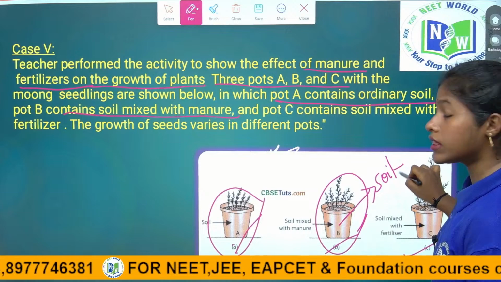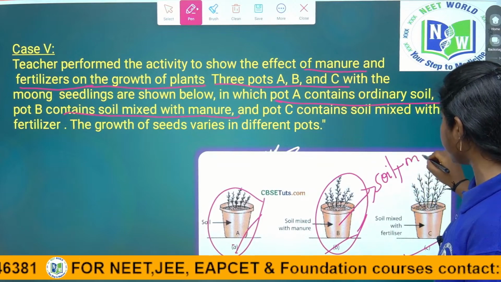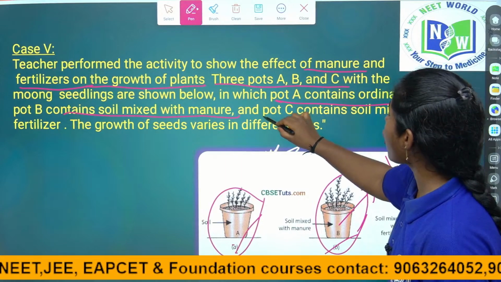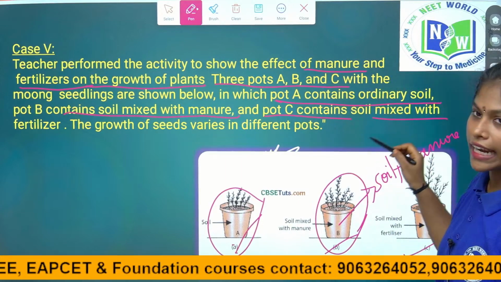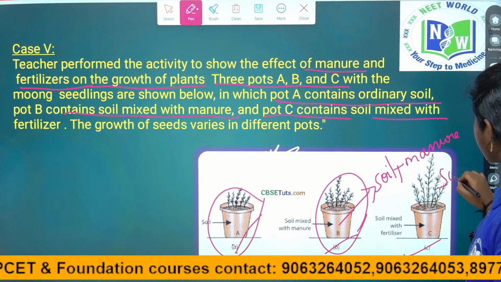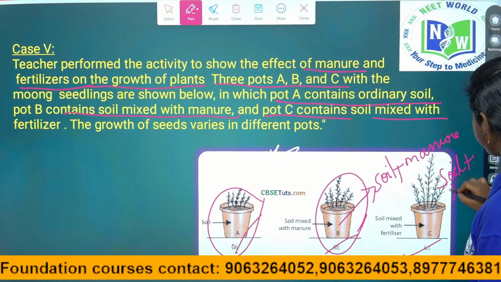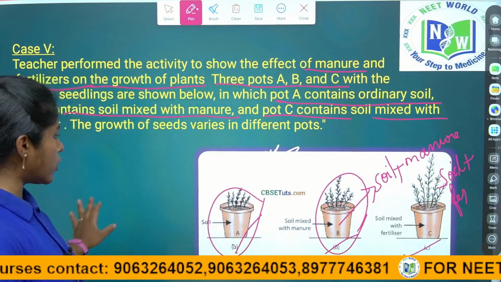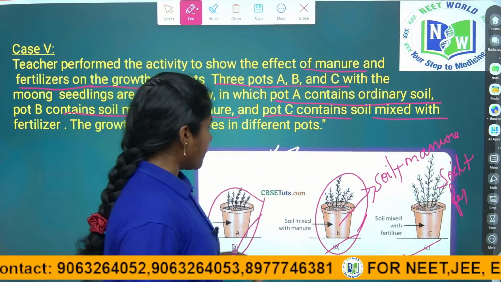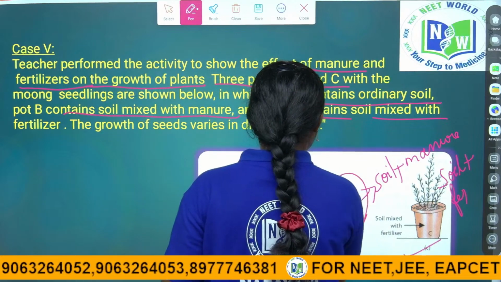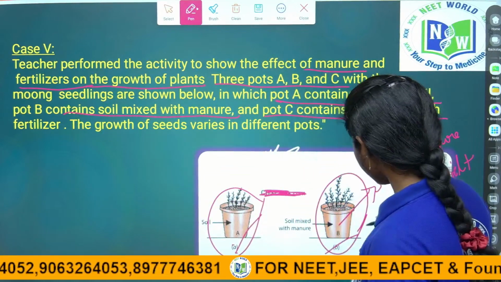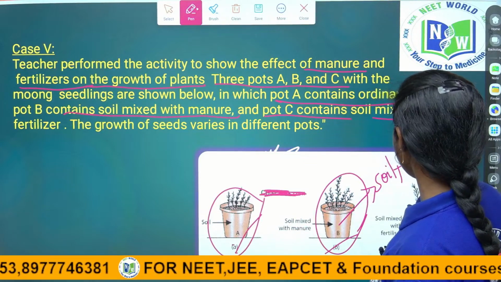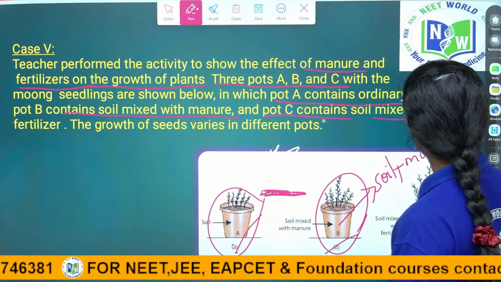Here with the soil, the manure is also present. And pot C contains soil mixed with fertilizer. So the 3 pots are one with normal soil, one with soil plus manure, and one with soil plus fertilizer.